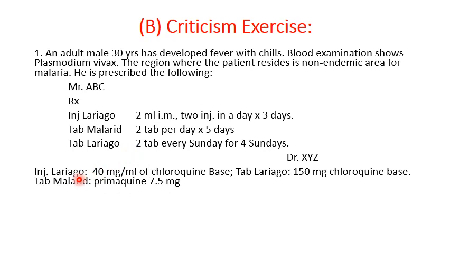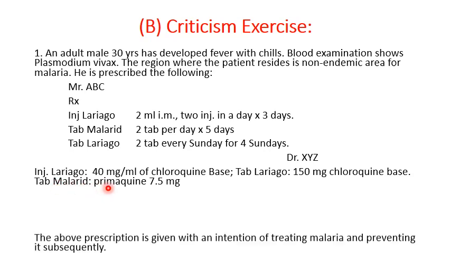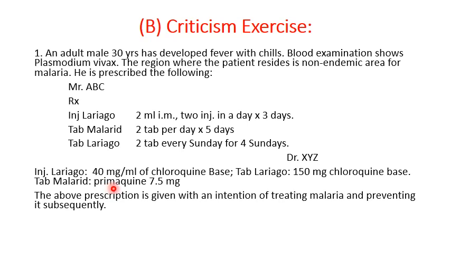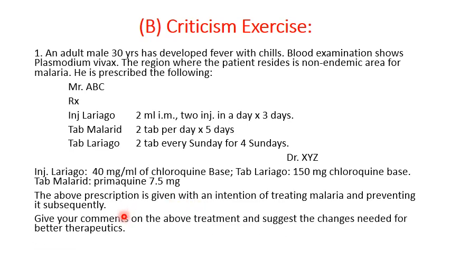Injection Lariago contains 40 mg per ml of chloroquine base. Tablet Lariago contains 150 mg of chloroquine base, and tablet Malarid contains Primaquine 7.5 mg. The above prescription is given with an intention of treating malaria and preventing it subsequently. Give your comment on the above treatment and suggest the changes required for better therapeutics.